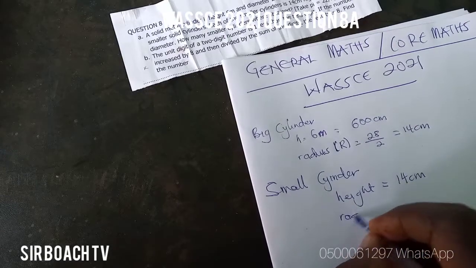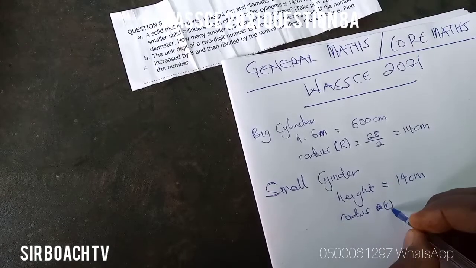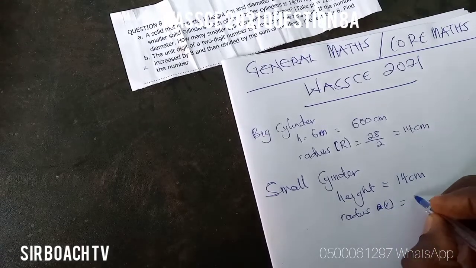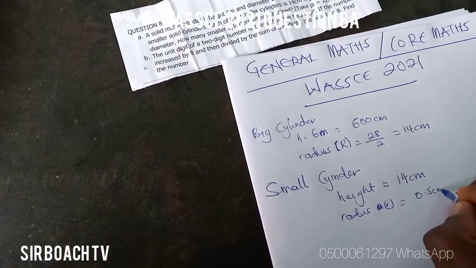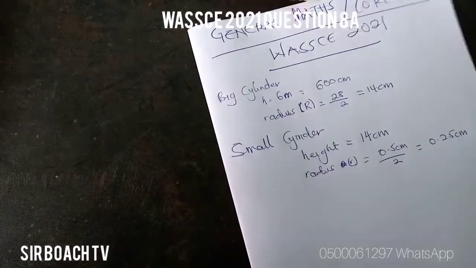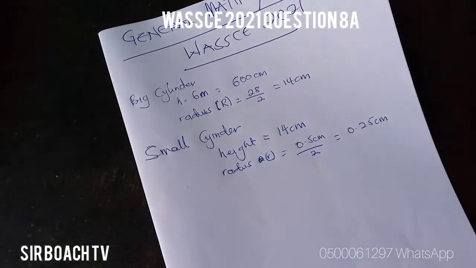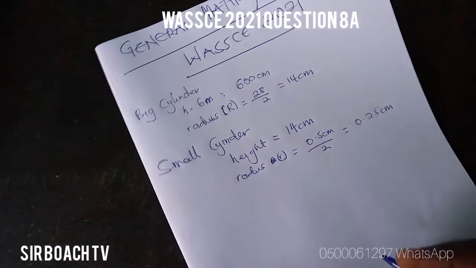Now the radius, I'll use small r for the smaller one, and we are given a diameter of 0.5 centimeters. So we divide it by 2, then we get 0.25 centimeters. Now we have our radius for the big cylinder and the smaller cylinder as well. So now we find the volume of the big cylinder, then we find the volume of the smaller cylinder. Then after that we do what we have to do.